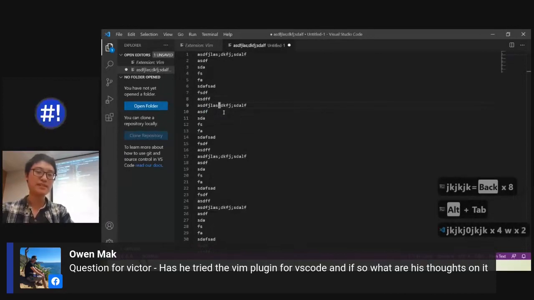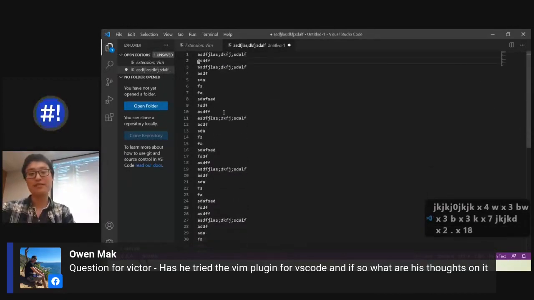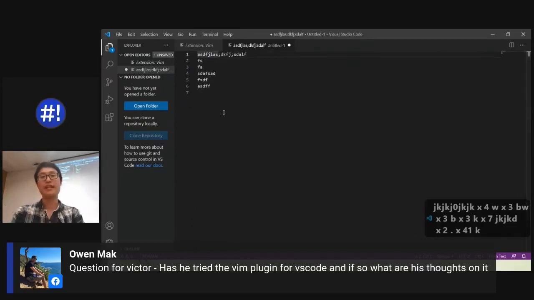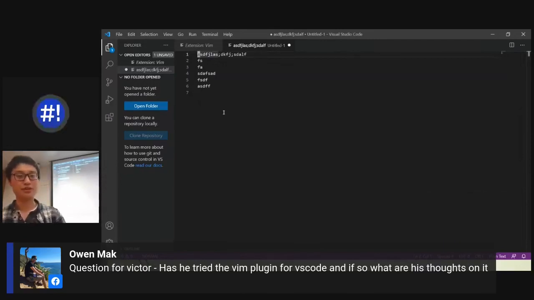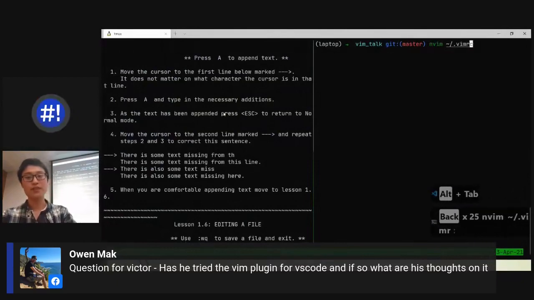Again, to you it may be fine, to other people it may be fine. Maybe you guys are happy reducing your mouse movement by like 75% already. But I just feel like it wasn't really for me. I feel like there was so much more power in working with Vim internally. And also, I'll just show you guys very quickly.